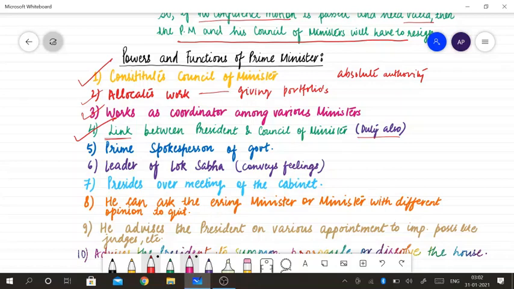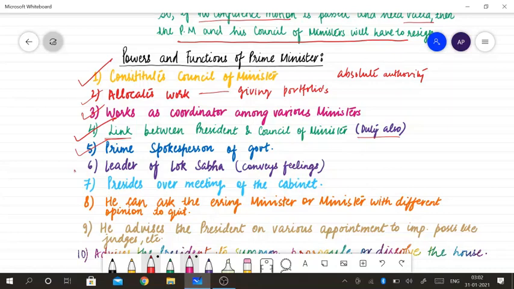And the Prime Minister is the spokesperson of the government. Whatever policies and new things are coming in the new government, the Prime Minister is the one who speaks about these things.